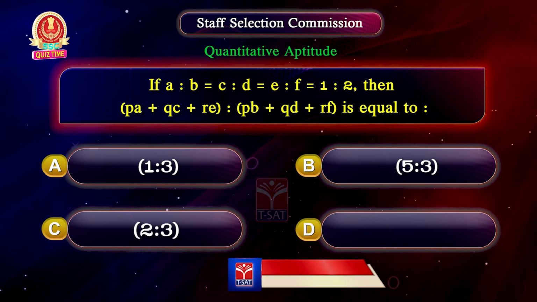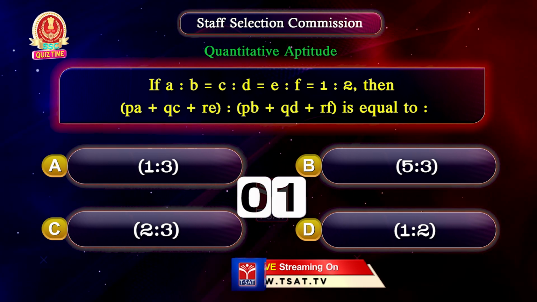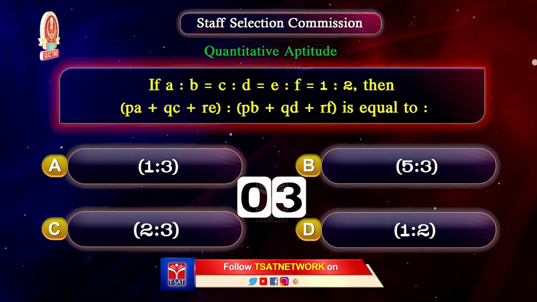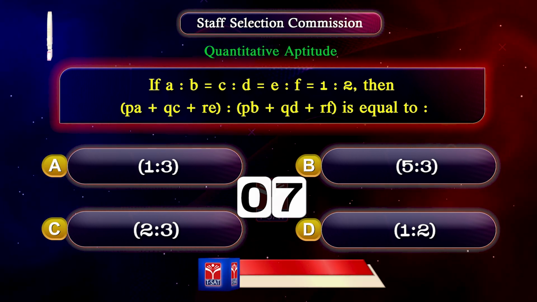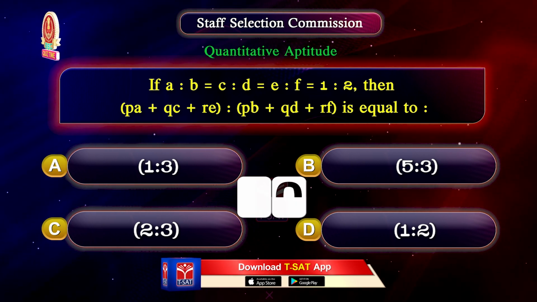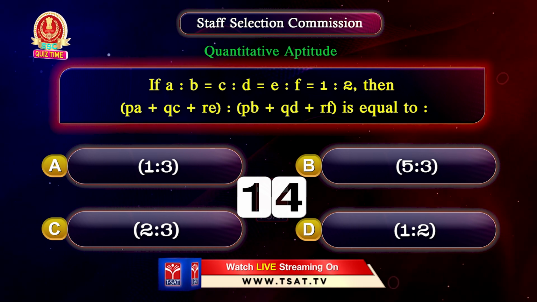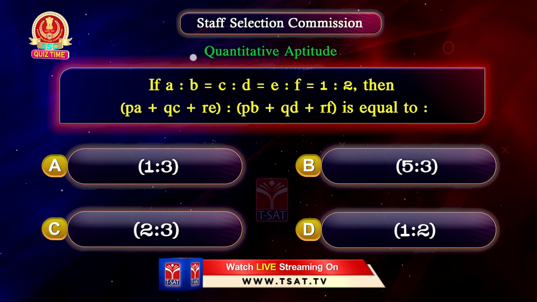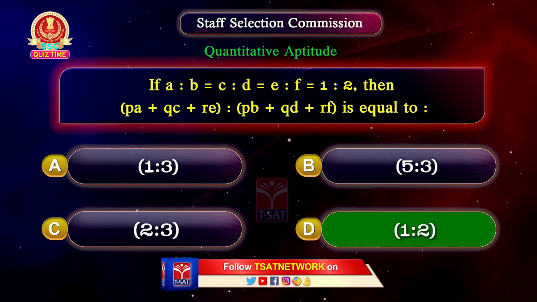Option D, 1 is to 2. Your time starts now. The correct answer is option D, 1 is to 2.